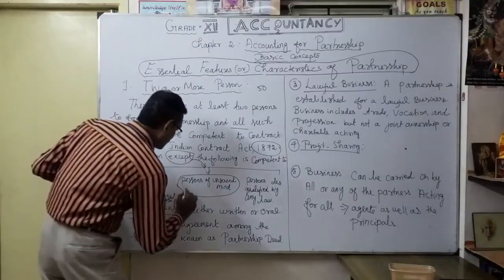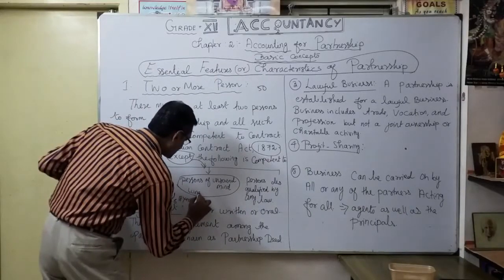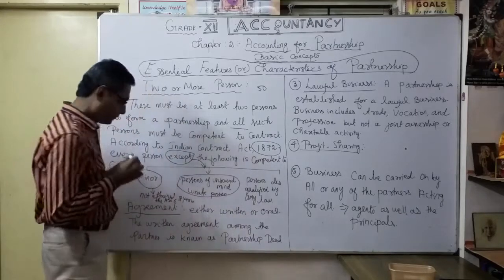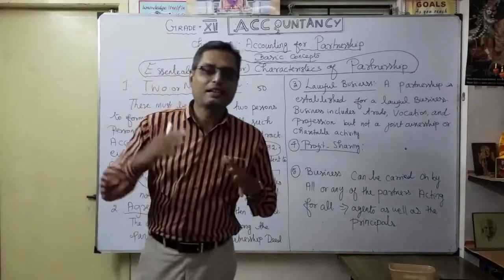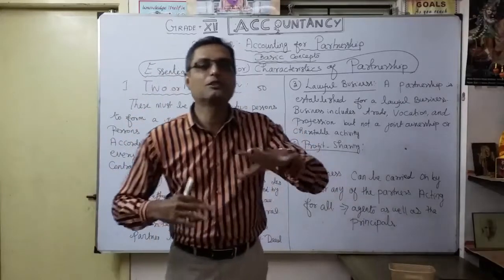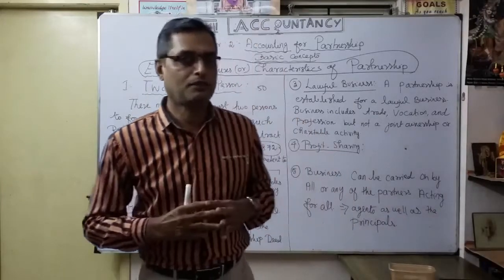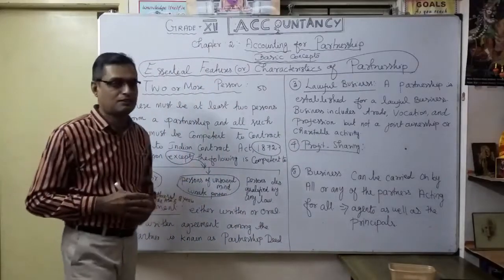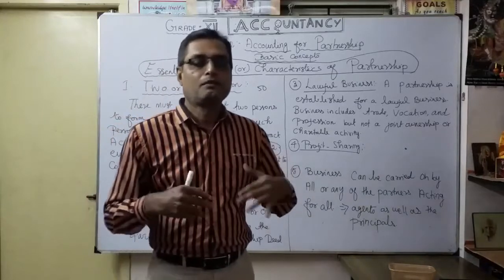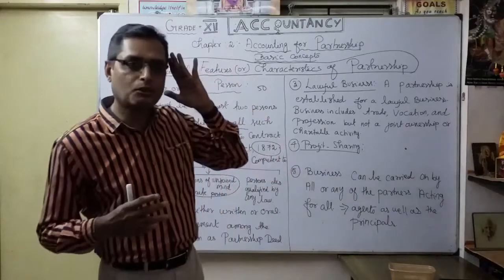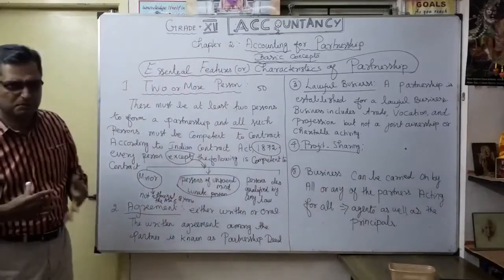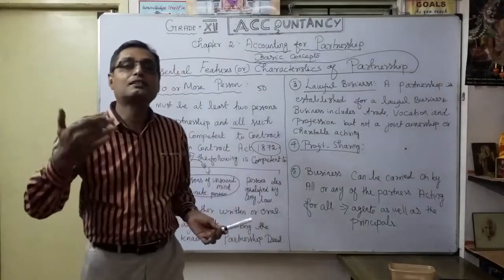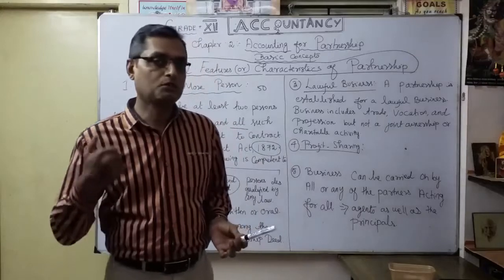You can also call them lunatic persons. They are unable to work individually. You understood? That's unsound mind. Simply, they do not work according to their own mind. Persons of unsound mind cannot enter into partnership; they could not do the business.